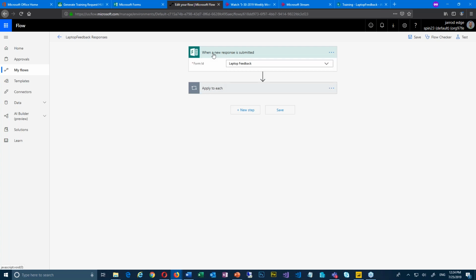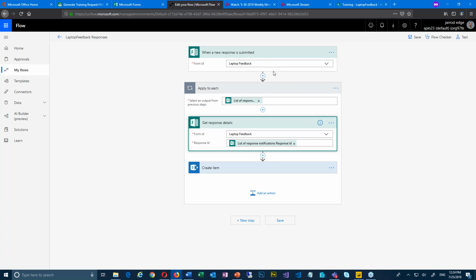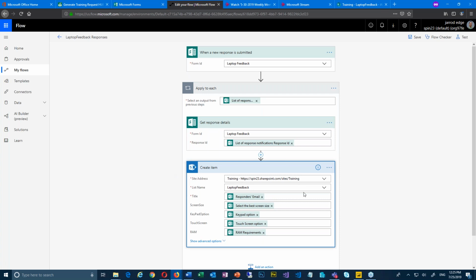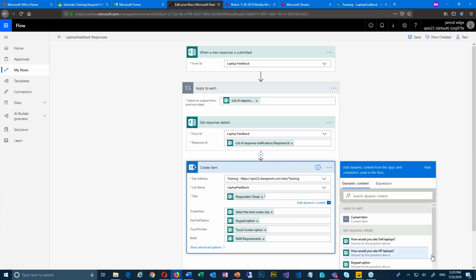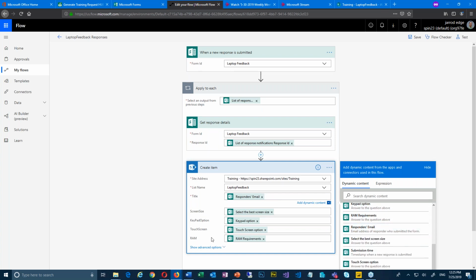So it wanted me to tell it which form. Then inside of this, for each, you have to tell it which form again when you do the get response details, which, if you think about it enough, you'll understand why it does that. It's nothing crazy. And then we're doing a create item inside of SharePoint. I'm tying all those items together because they're all right here: all the form answers, all the fields that I created, and I just mapped them into a SharePoint list that I have.